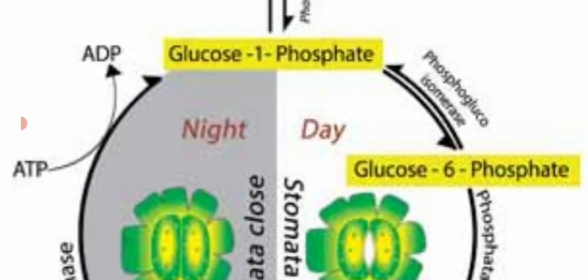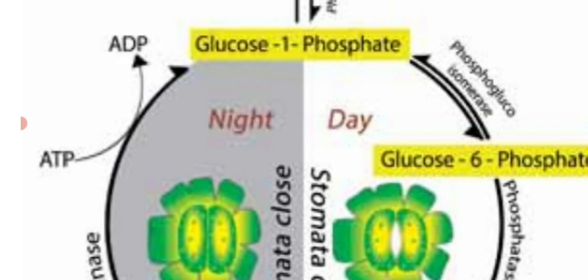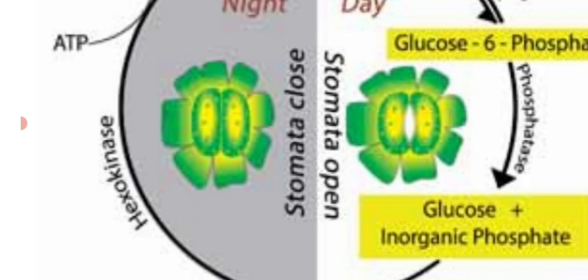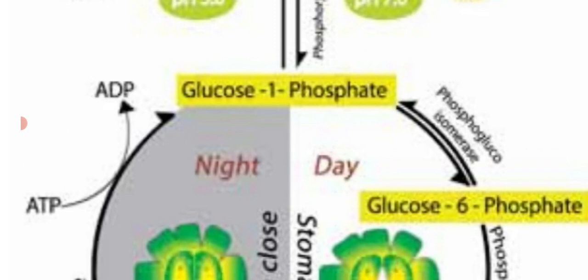At nighttime, the phosphate molecule is removed from glucose 1-phosphate by the enzyme, so at nighttime there is no concentration of sugar molecule inside the guard cell. So sugar molecules ooze outside. It makes the stomata close.